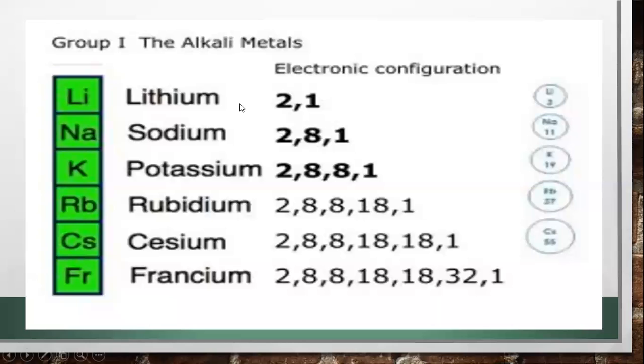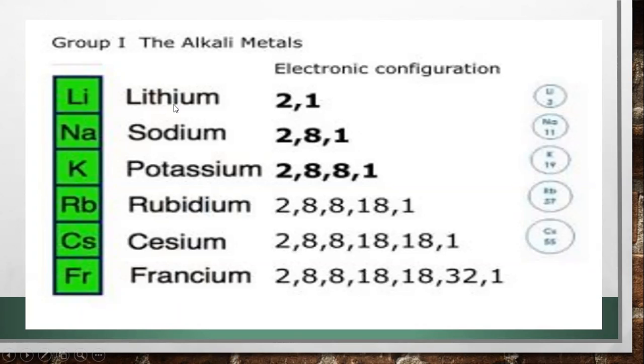The first one is lithium, sodium, potassium, rubidium, cesium, francium. Here you can clearly see what I was saying before. I was telling you that all the members of group 1 will be having 1 electron in their outermost shell.